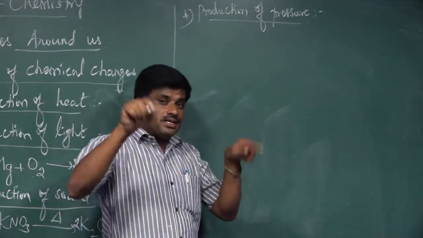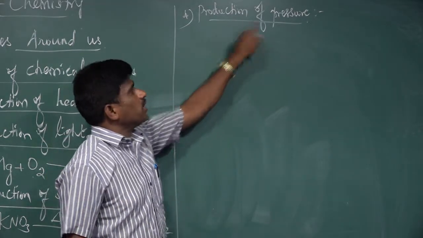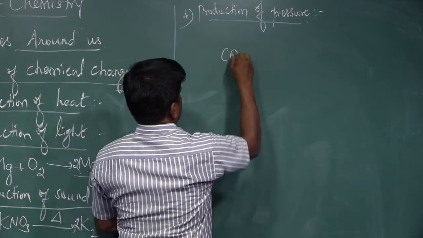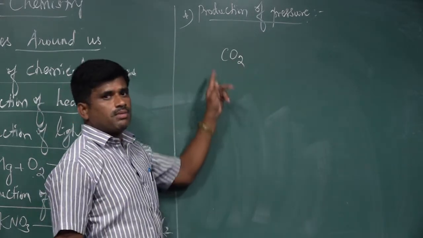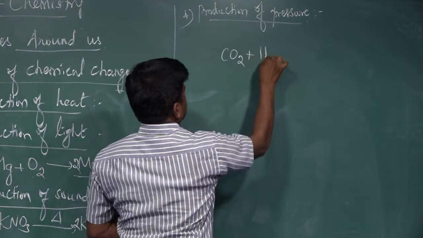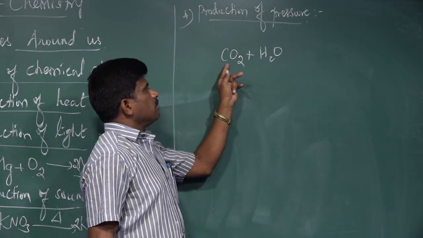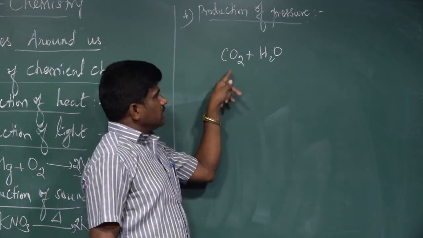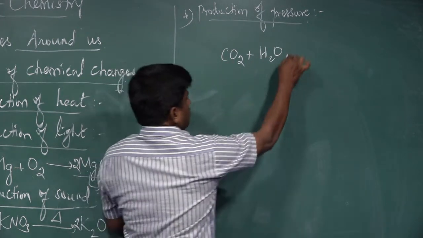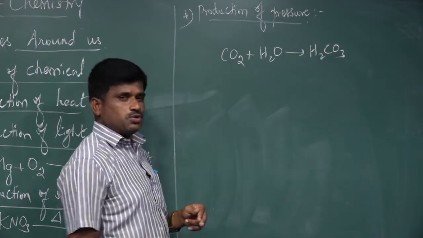Likewise, there are chemical reactions involving the production of pressure. For example, we take a simple example. We know carbon dioxide. The formula of carbon dioxide is CO2. When carbon dioxide reacts with water, that means the gas, by applying pressure, dissolves in water and produces carbonic acid, that is H2CO3.